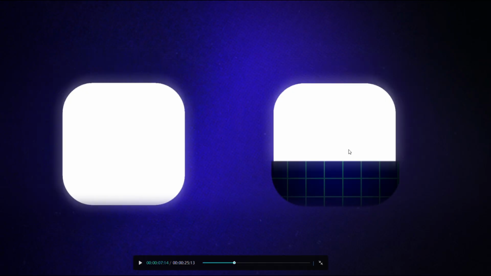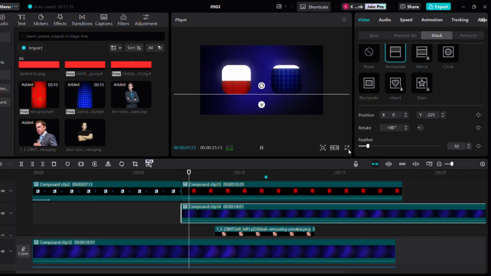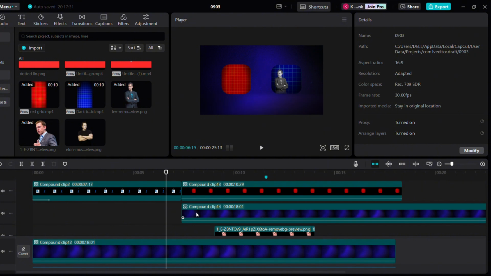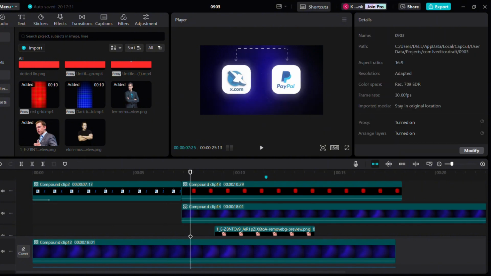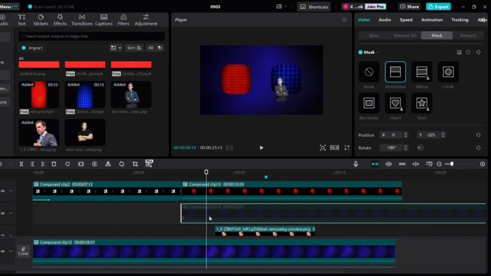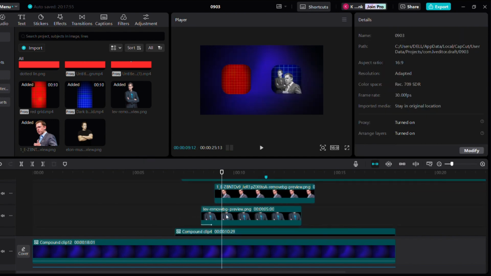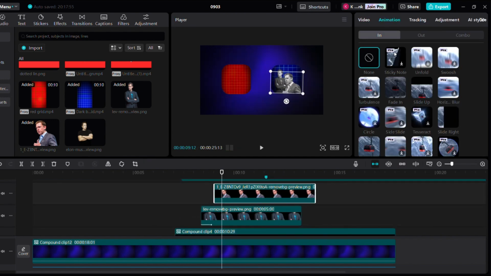Now I did this because we want the character to appear from the bottom of the square. By placing the duplicated background clip like this, it looks like the character is appearing from the bottom of the square. This is how it looks without that clip, and this is how it looks with that clip. Animate the other guy with the same slide up animation. Now let's see how it looks so far.